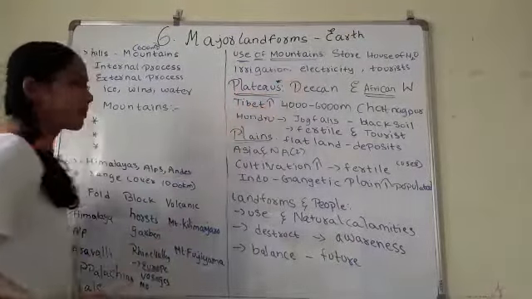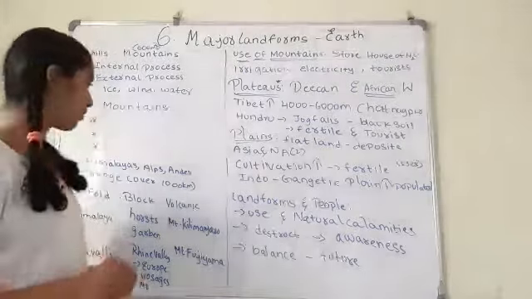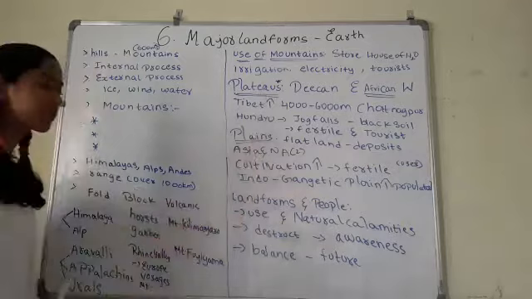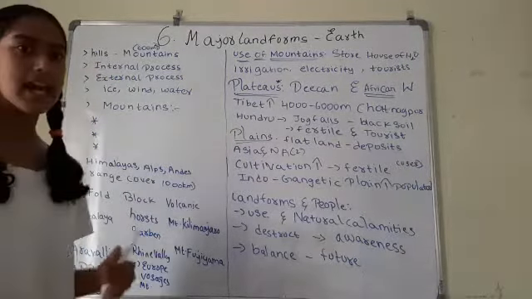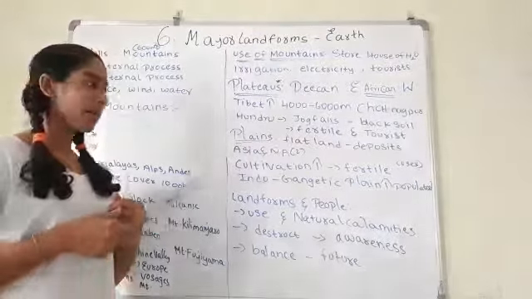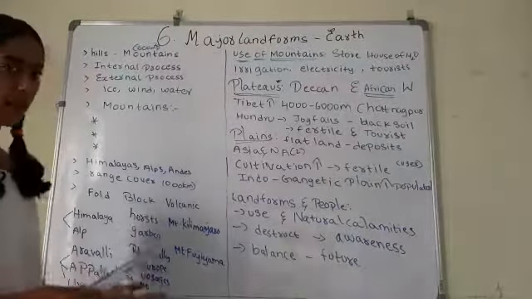Landforms of the Earth. In this chapter, mainly we will be knowing about three major landforms, that is the mountains, plateaus and plains. Generally, landforms means there are many like mountains, hills, plateaus, plains, islands and many more. Now, I'm going to explain this chapter to you.